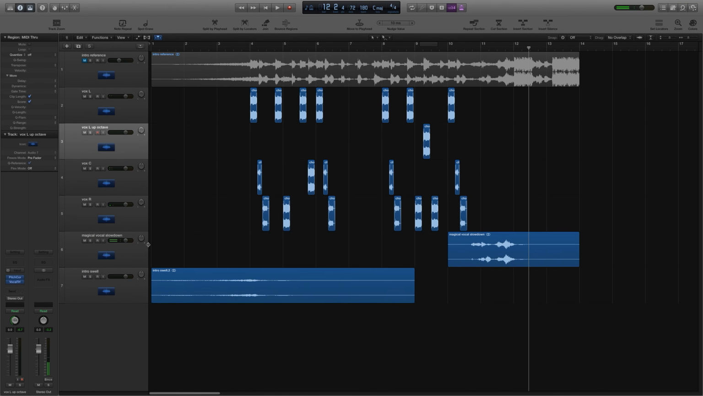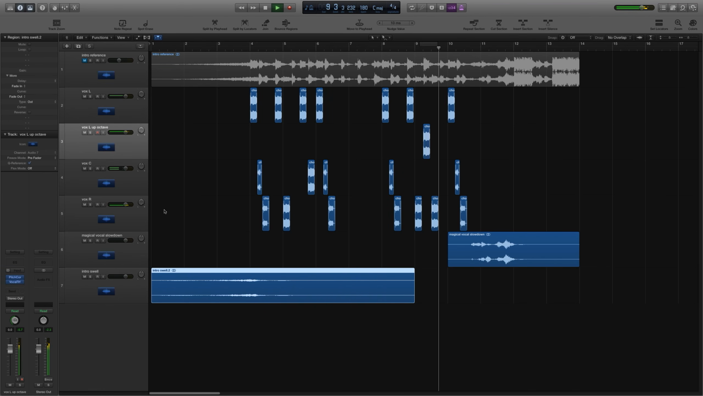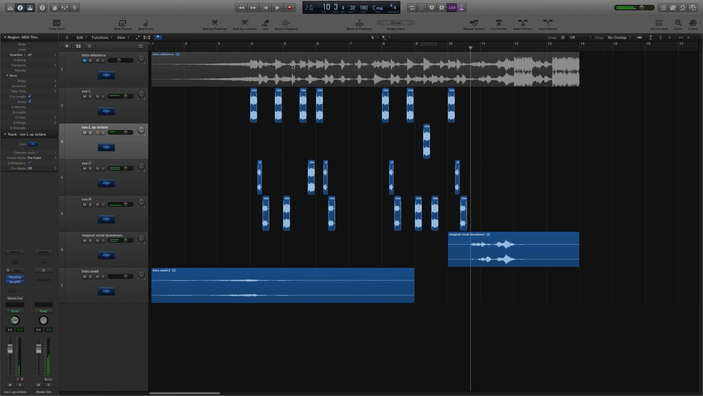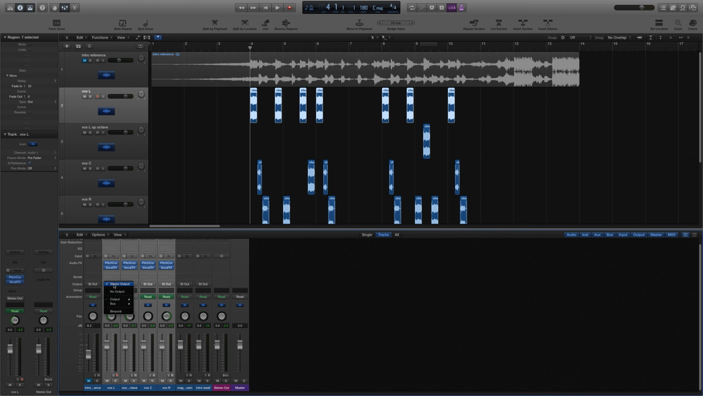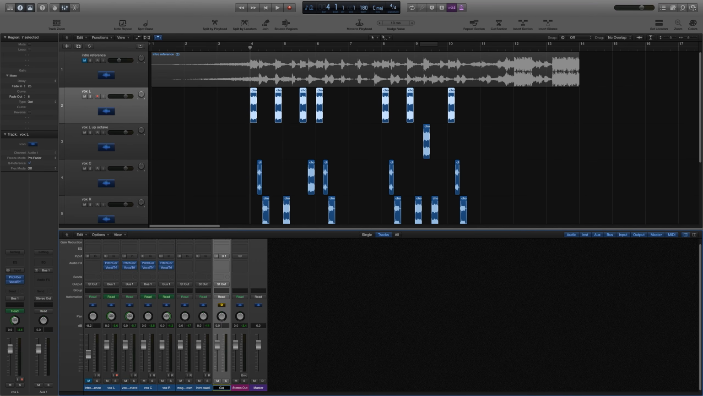Cool. So let's pull the intro swell in here. All right, cool. By the way, the keyboard we're going to add in the mix session, so we'll do that later. All right, so what I'm going to do is take all these vocals and send them to a bus. So I'm going to take the stereo out. Let's go to bus 1. I'm just going to call this glitched vocals or something.